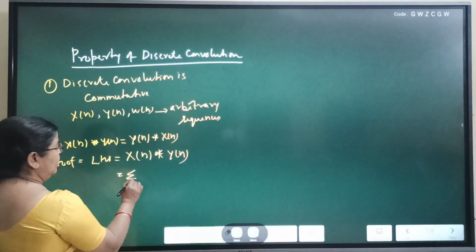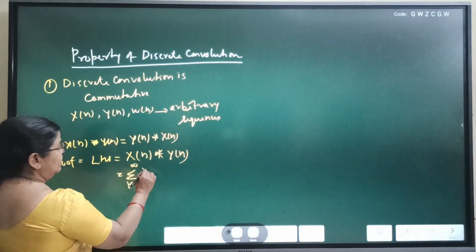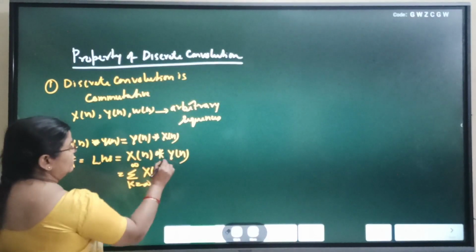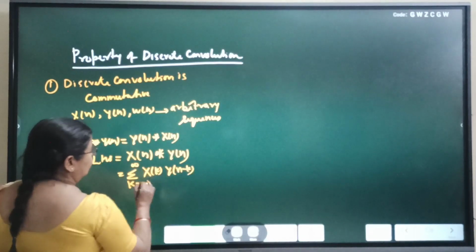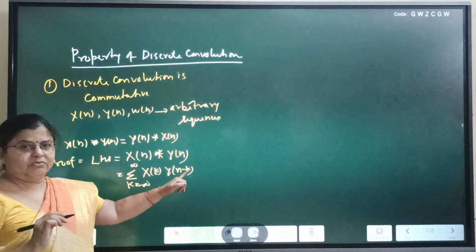Apply the basic formula. Take any dummy variable from minus infinity to plus infinity. Replace the first variable by the dummy variable in the first sequence, and in the second sequence y, replace n by n minus k. If the dummy variable is v, then x[v], y[n minus v].